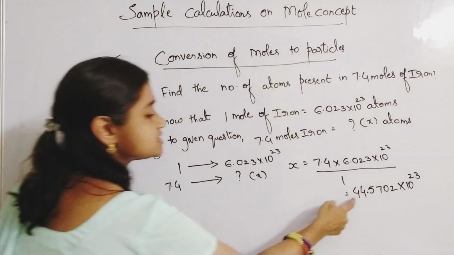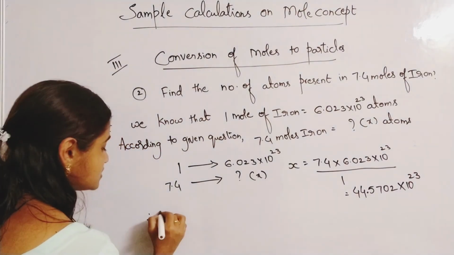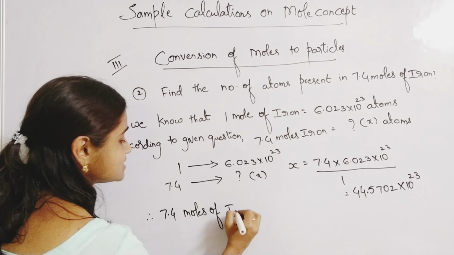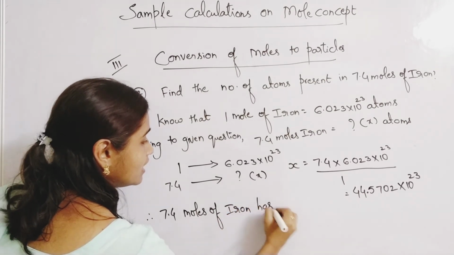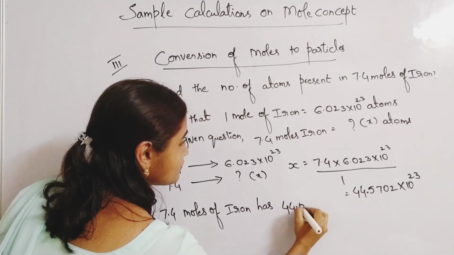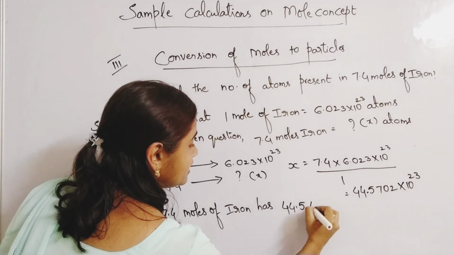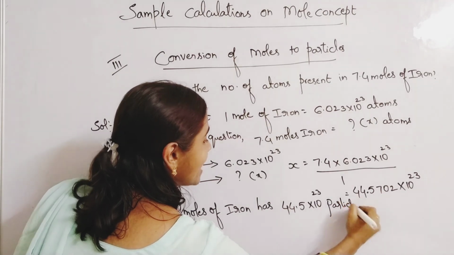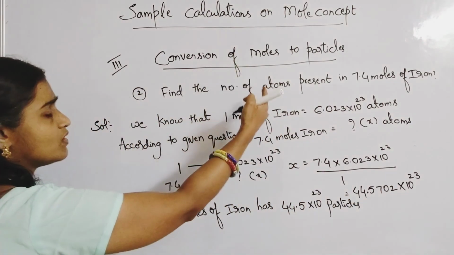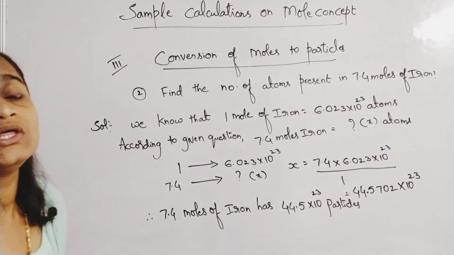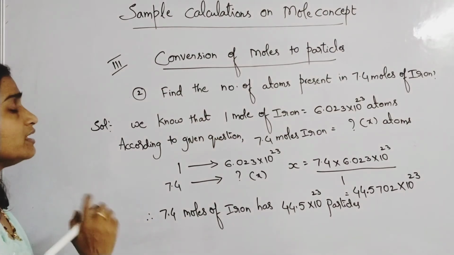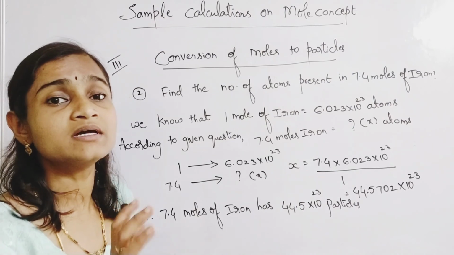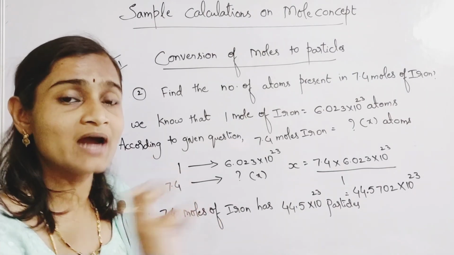Therefore, 7.4 moles of iron has 44.5 into 10 power 23 particles, approximately atoms. Here if he asks about atoms or molecules, whatever it may be, you will be keeping the answer like that. So this kind of sample problems comes under part 1, sample problems part 1.